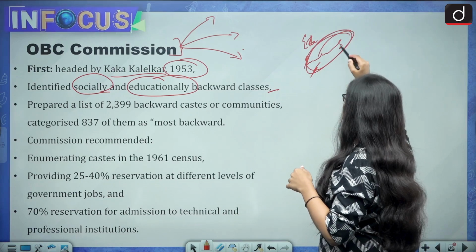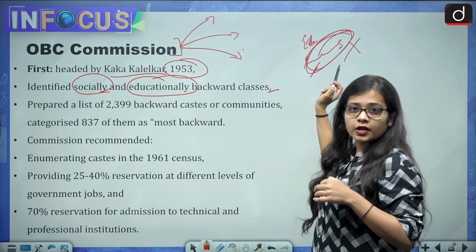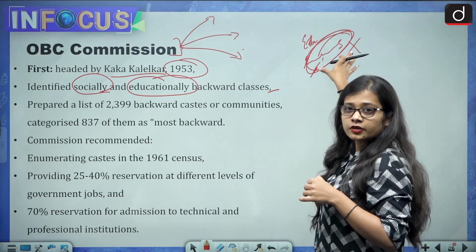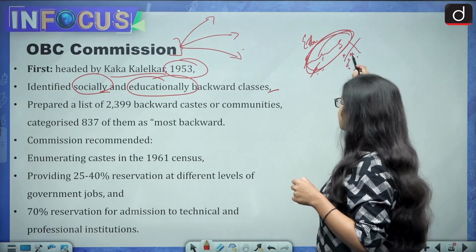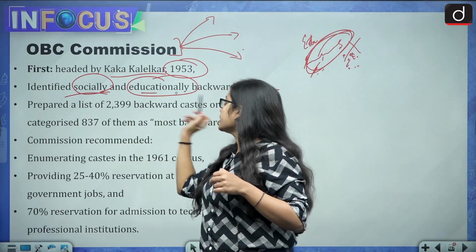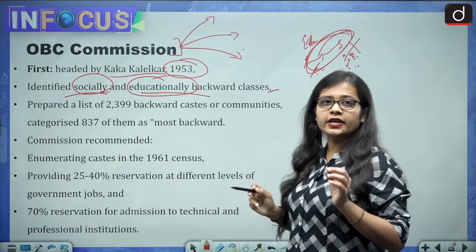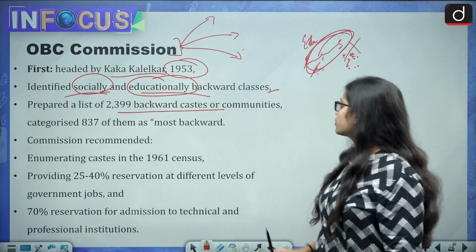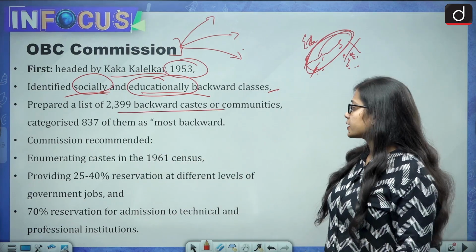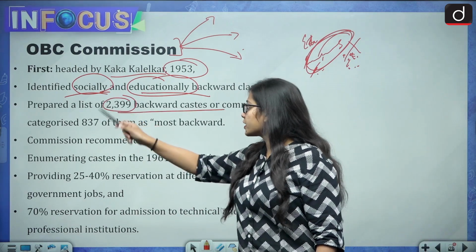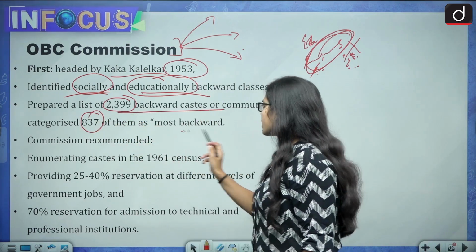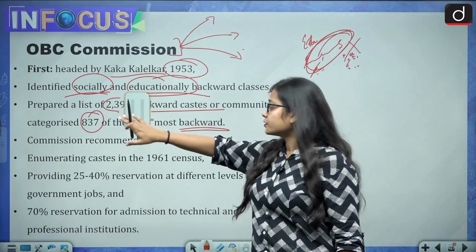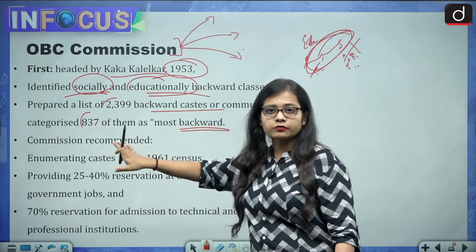So we will not take EWS into consideration as of now, because for the time period we are talking about, EWS did not exist. It is only socially and educationally backward. They prepared a list of 2,399 backward castes or communities, and out of these they categorized 837 as most backward.